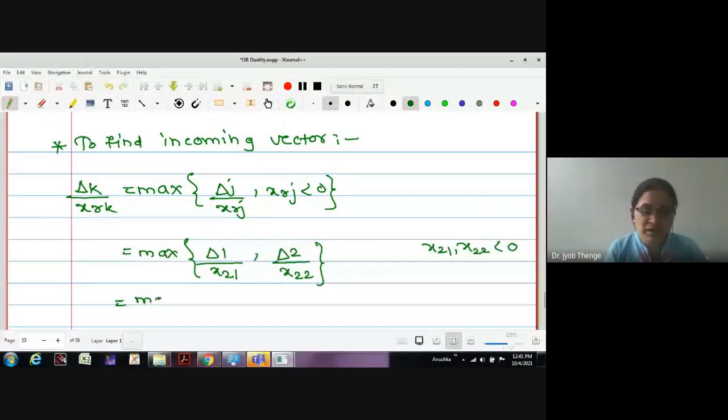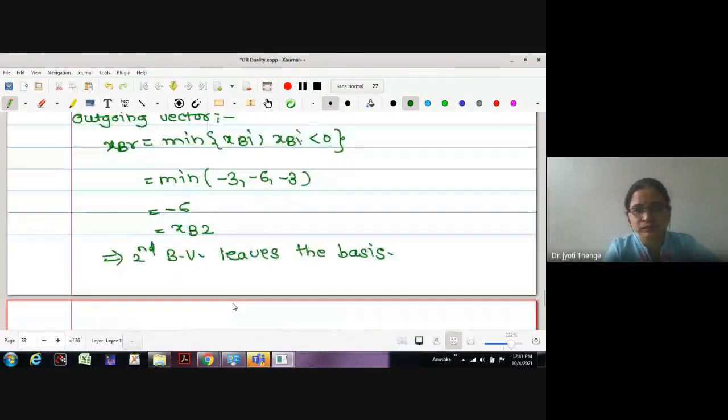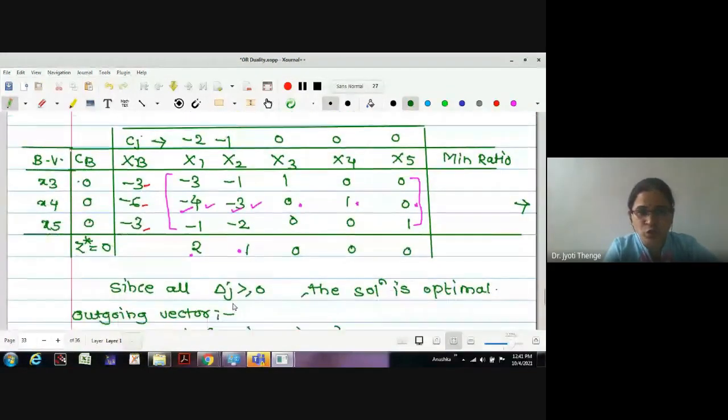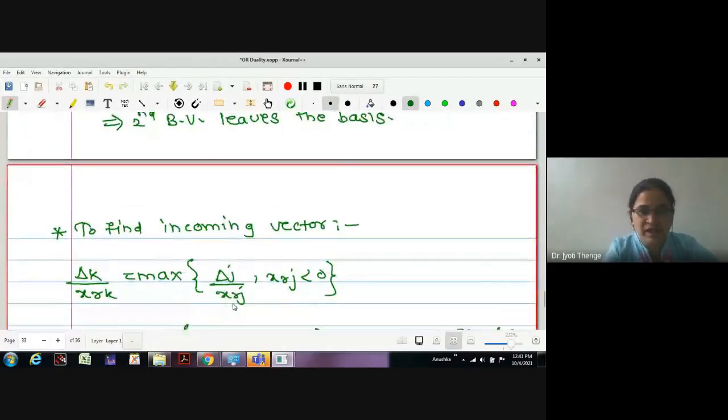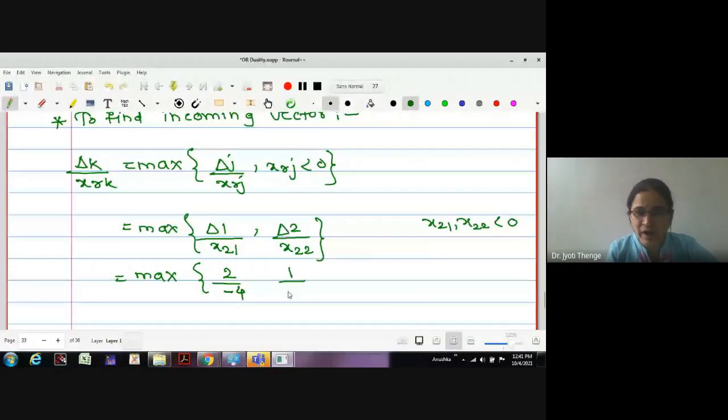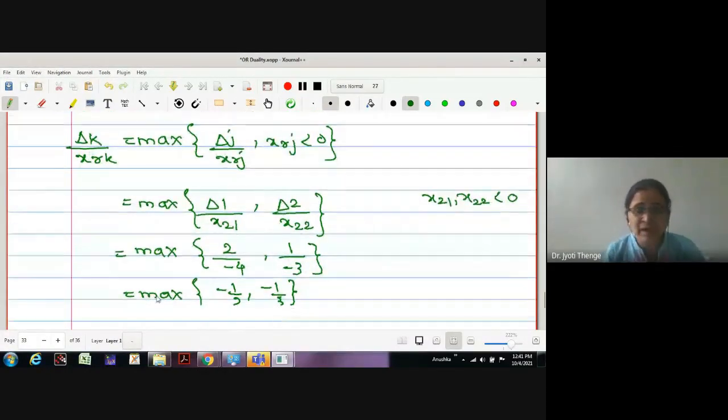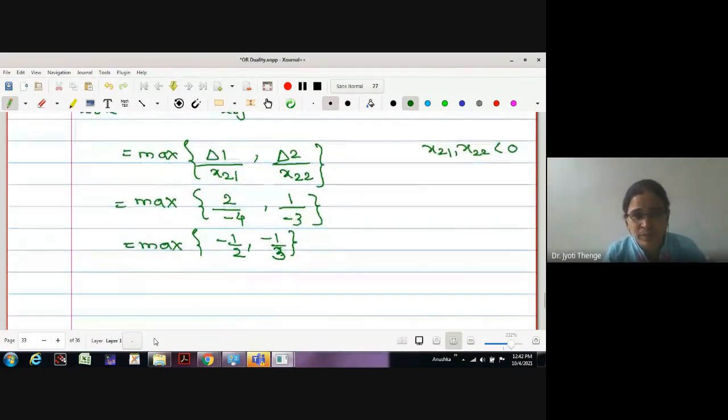What is the delta 1 value? Delta 1 value is 2, delta 2 value is 1. What is the x21 value? x21 is -4, x22 is -3. Therefore, here I will write this as 2 upon -4 and 1 upon -3, and we want to select the maximum among these, that is from -1/2 and -1/3. Which value is maximum? -1/3. This corresponds to delta 2 upon x22.